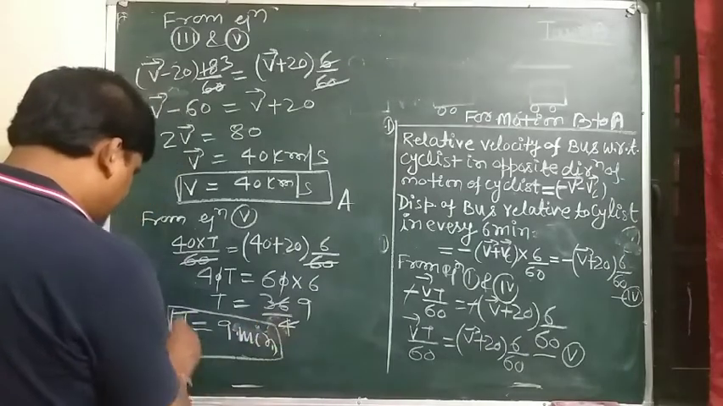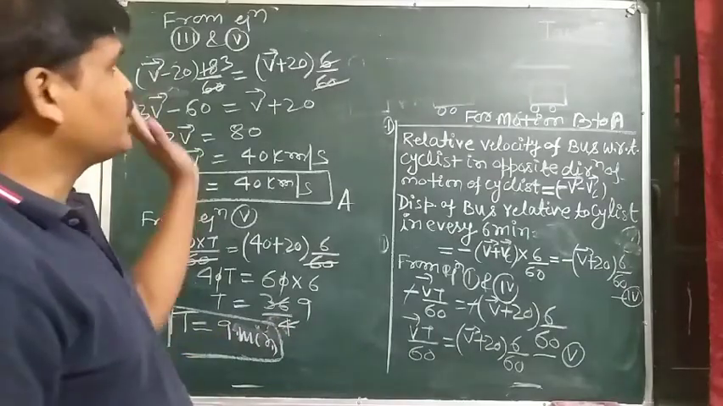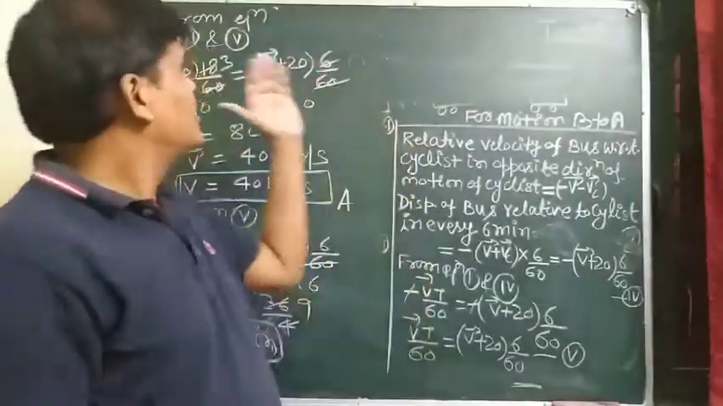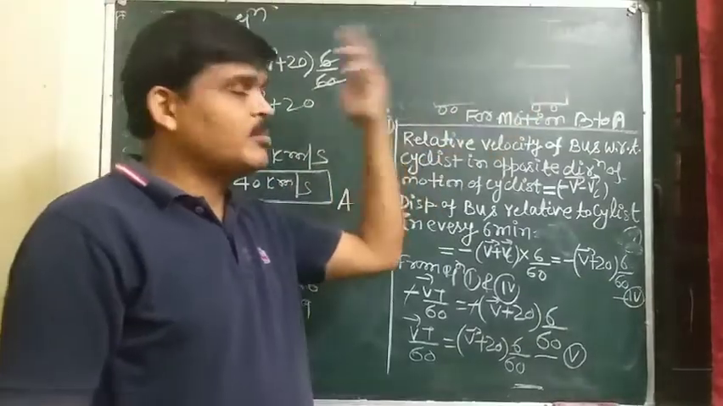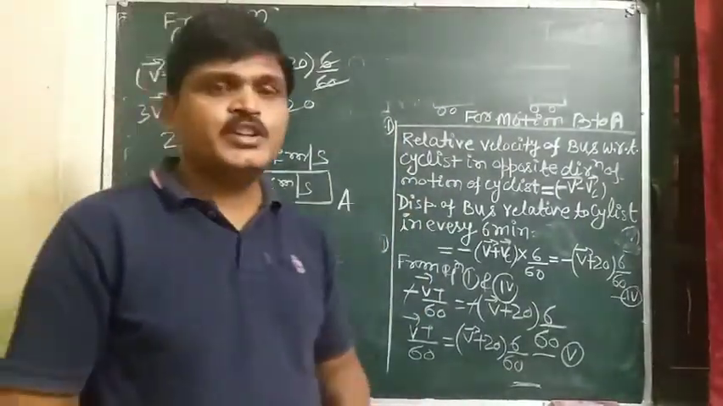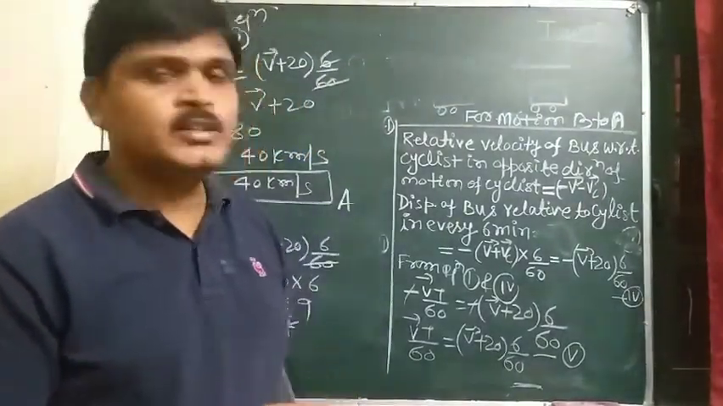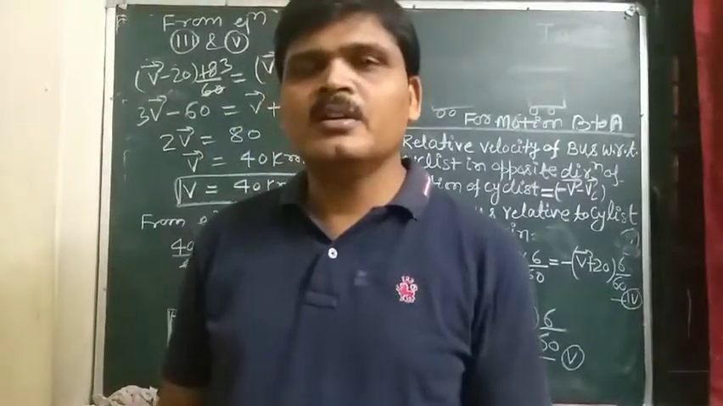So every t minute means every 9 minutes a bus leaves from town A to town B and from town B to town A, and the speed of each bus moving from town A to town B or town B to town A is 40 kilometer per hour.